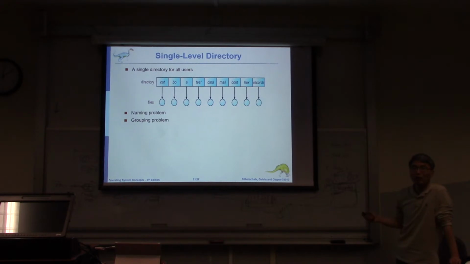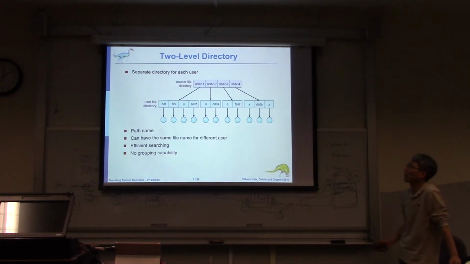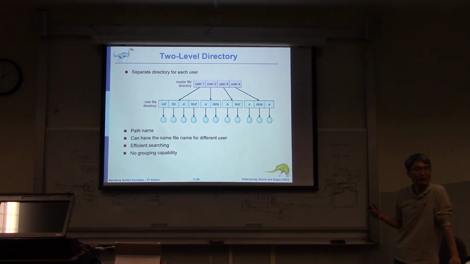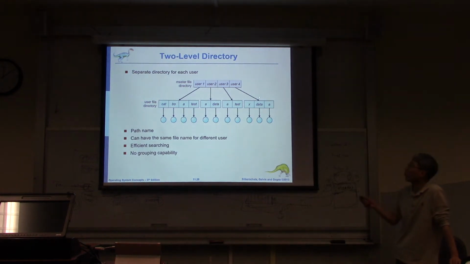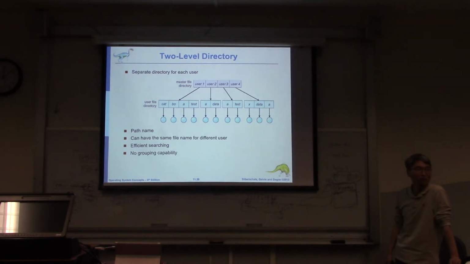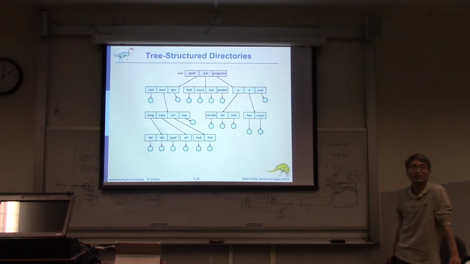What if I have a main and he has a main? It's not fully solved. So what if we have two levels, for each user? We have the master directory and the subdirectory, and finally the file. That's not enough either, so why not add another level? That is the tree structure, eventually.